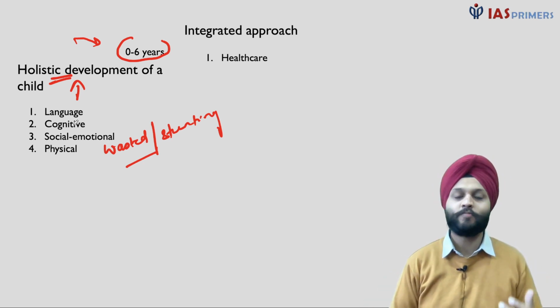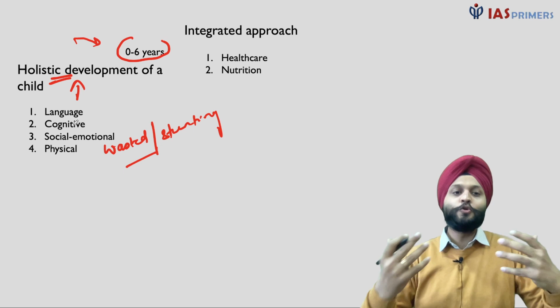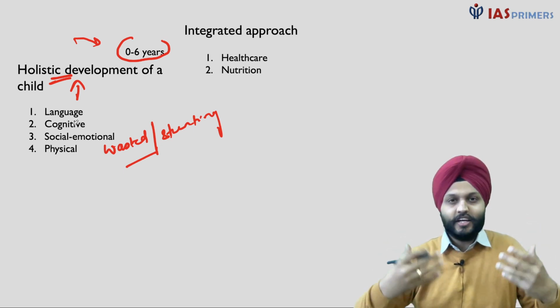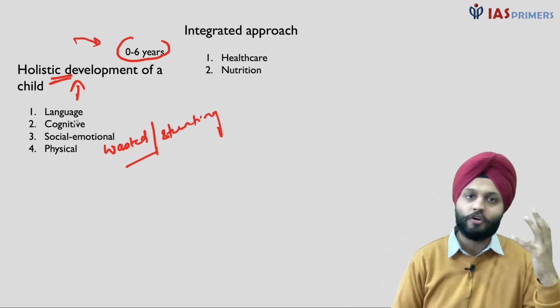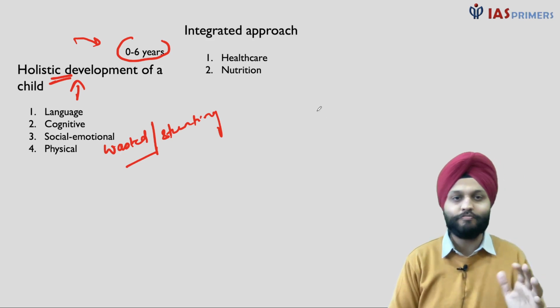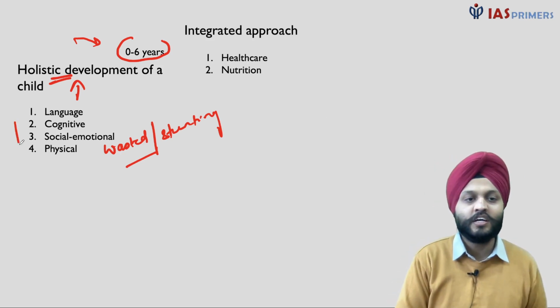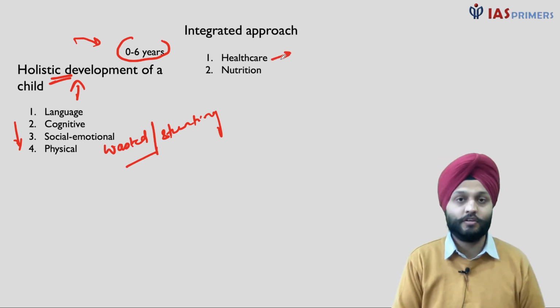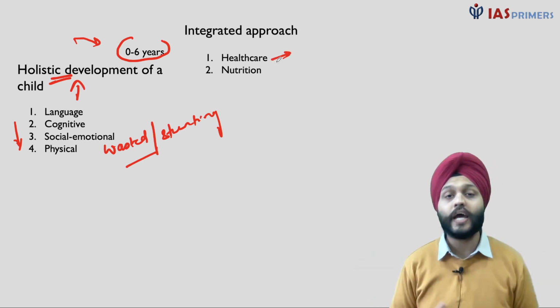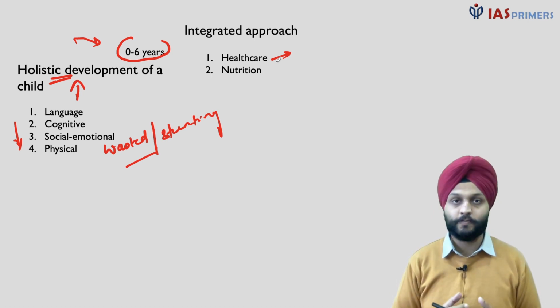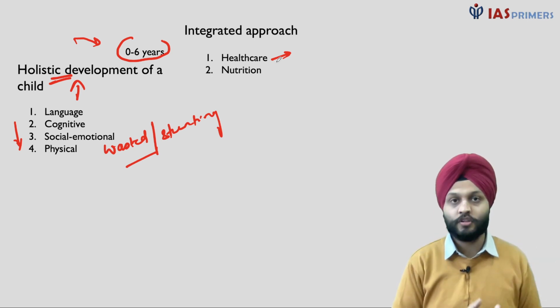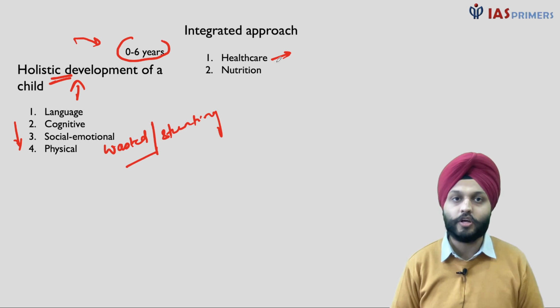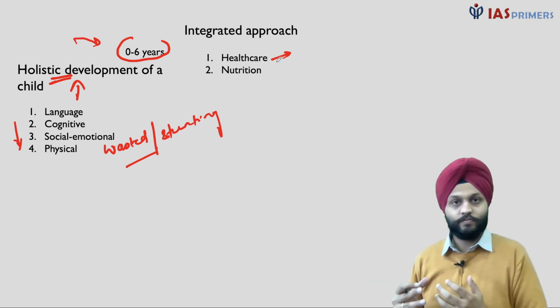For instance, it is not just nutrition that makes a person gain height, physical strength and cognitive ability. Nutrition is one end. So if malnutrition is there, naturally these attributes will be lesser. But what if a child falls ill? What if a child gets diarrhea at a very, very early age? That would lead to weakness in the body. Or a person has polio.